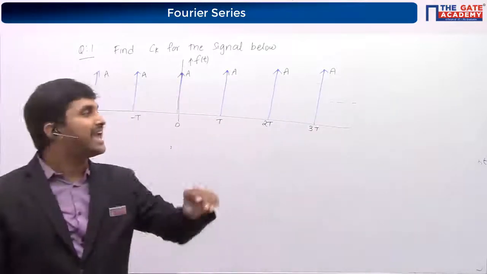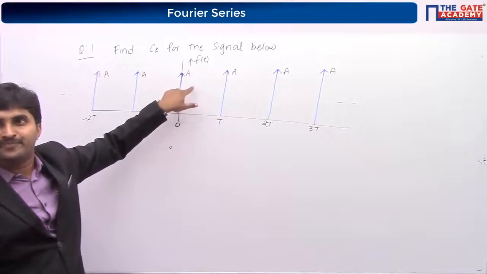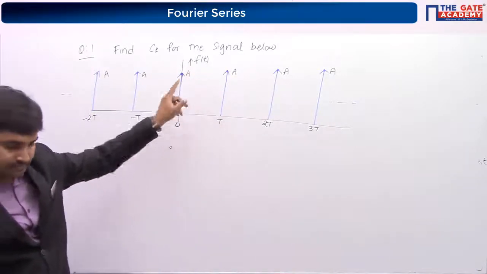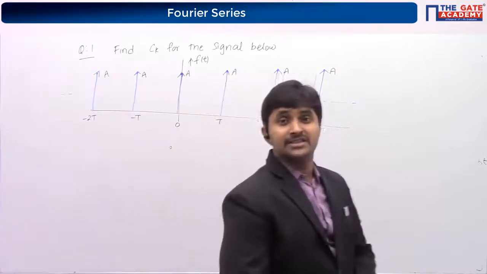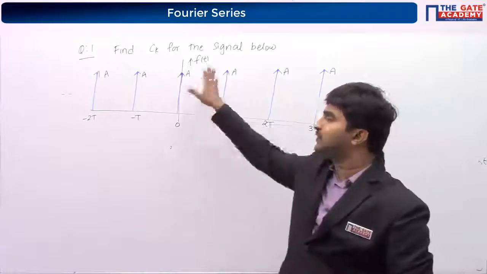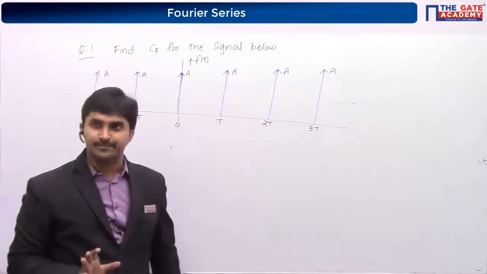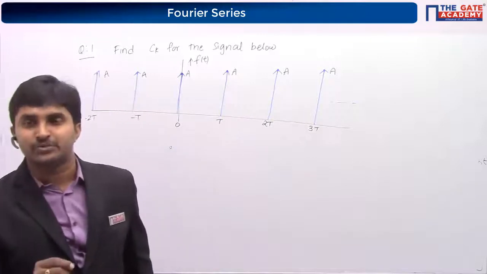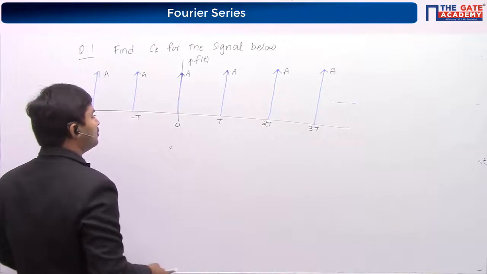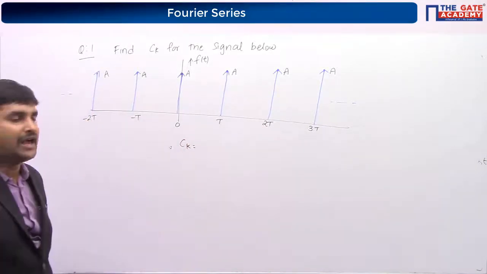So what is this A? Is this A the amplitude or the area? This A is the area. Very good. This A is not the amplitude, this is the area, because we know the amplitude in the case of an impulse is going to be infinity only. So I have to find the value of Ck.